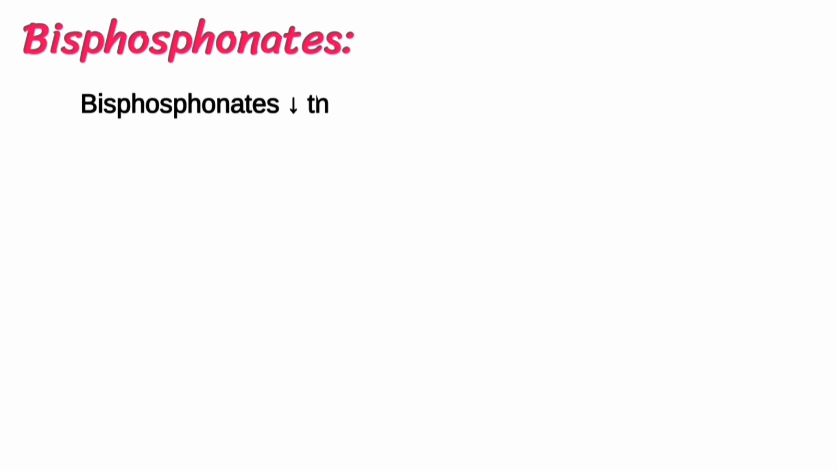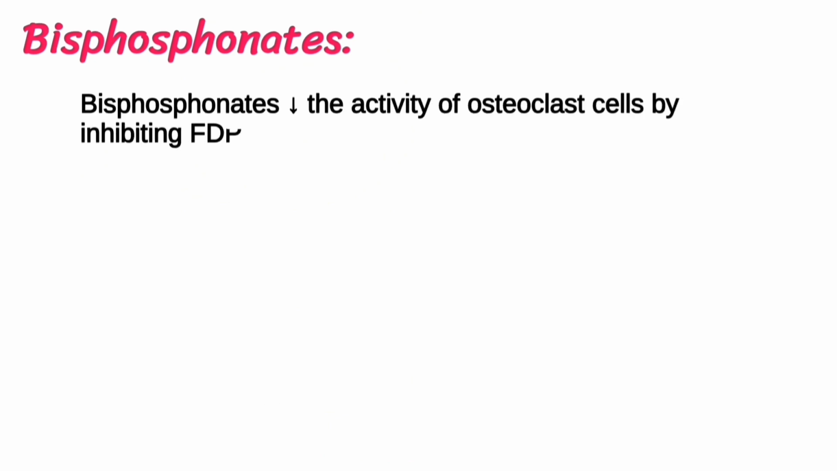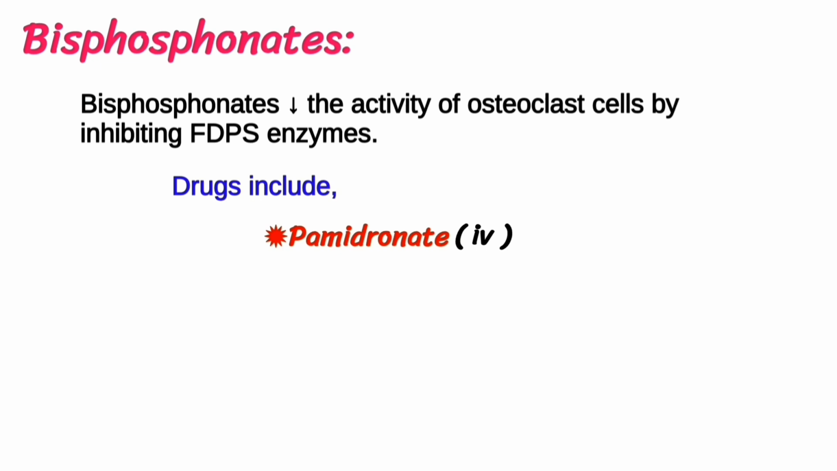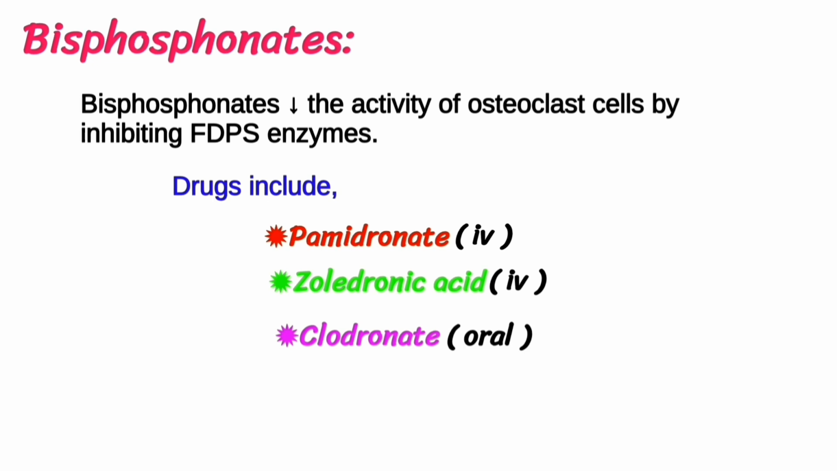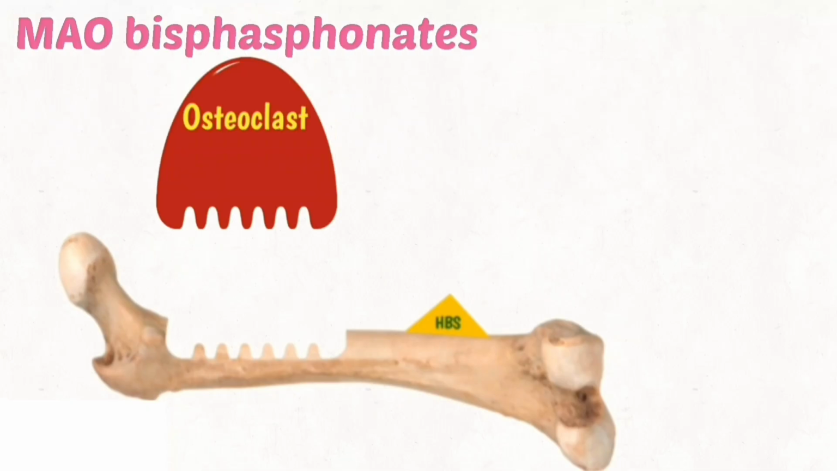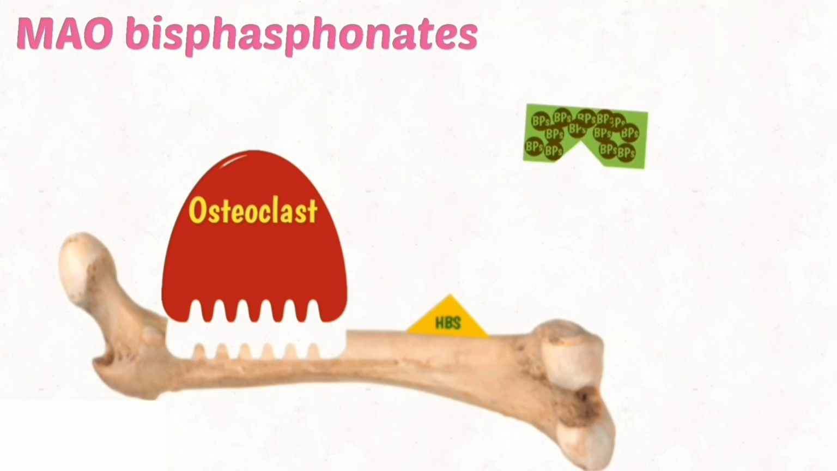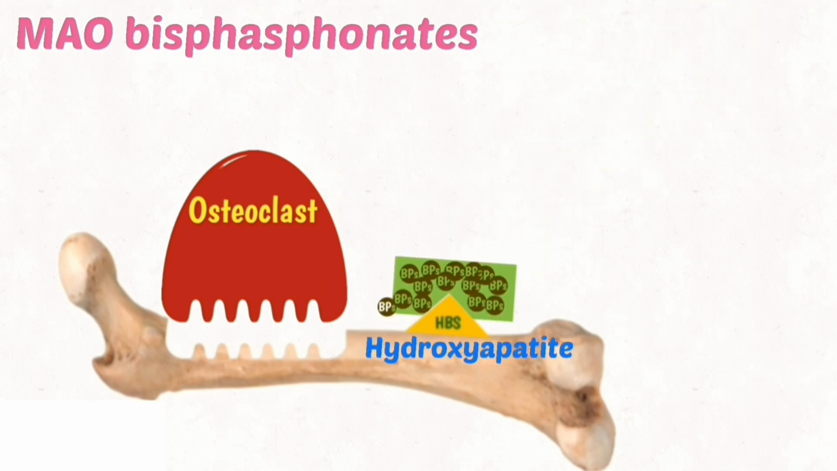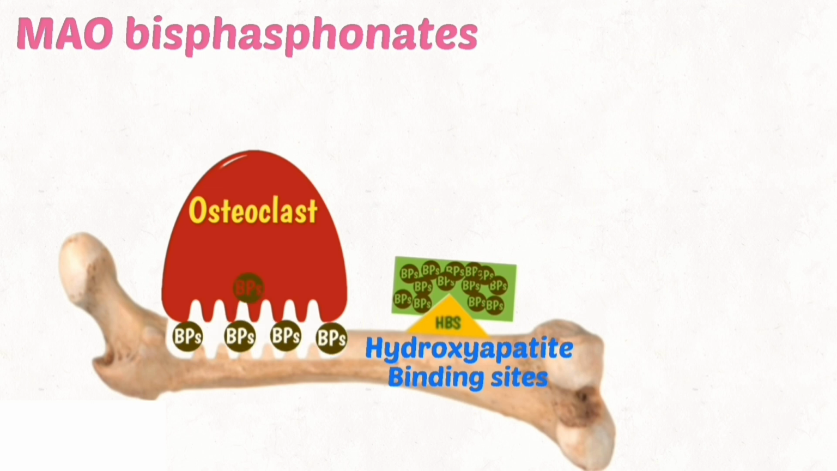Bisphosphonates. Bisphosphonates decrease the activity of osteoclast cells by inhibiting FDPS enzyme. Drugs include pamidronate, zoledronic acid, and clodronate. Mechanism of action of bisphosphonate. Bisphosphonate attaches to the hydroxyapatite binding site and releases the bisphosphonate component. Bisphosphonate inhibits the attachment of osteoclast to bone, and osteoclast is fragmented by bisphosphonate.